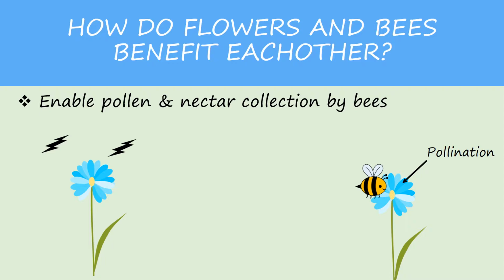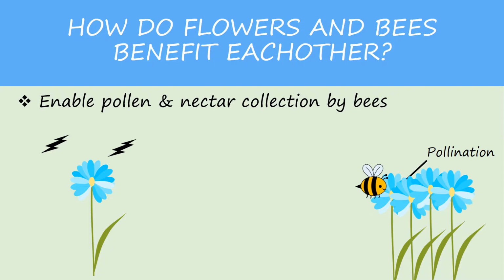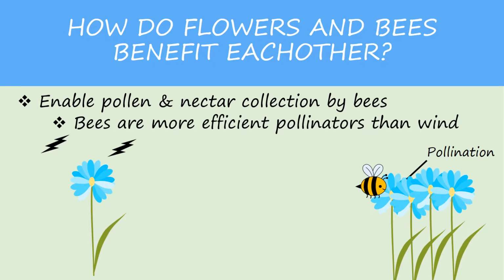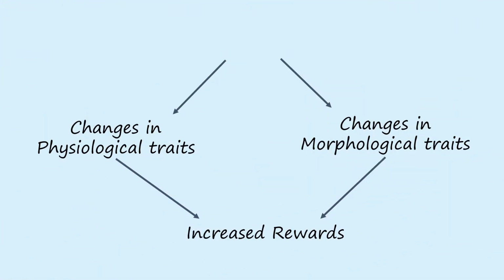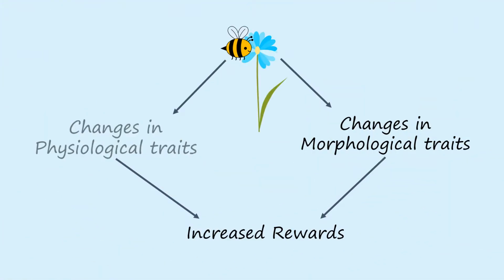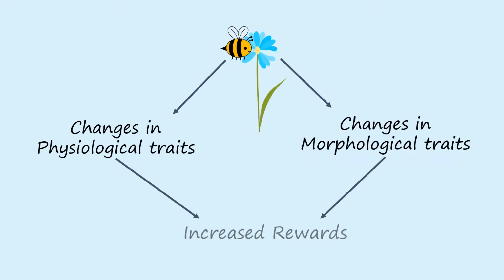Pollination occurs when the pollen from one flower comes into direct contact with another flower, allowing for the plants to reproduce. This benefits the flowers as bees are more efficient pollinators than wind. Bees and flowers have developed various physiological and morphological traits through the process of coevolution to increase the rewards obtained by their interactions.